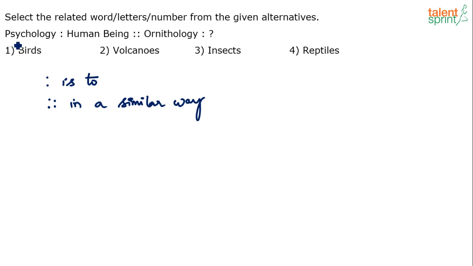So it says psychology is to human beings. Psychology is related to human being. In a similar way, ornithology is related to what? Right? If psychology is related to human being, ornithology is related to what? That's the question, right? Birds or volcanoes or insects or reptiles. That's what we need to decide.